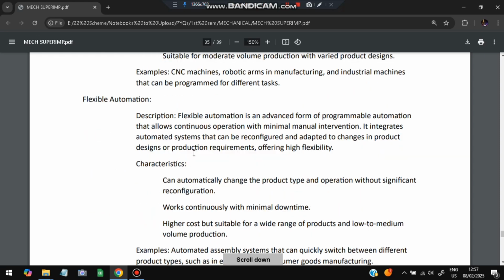The third one is flexible automation. It is the advanced version of programmable automation. It offers higher flexibility, better quality, and can meet higher production requirements. It can automatically change the product type and operation without significant reconfiguration.